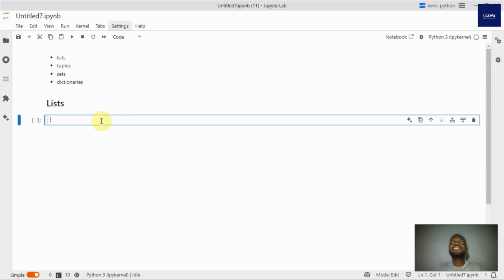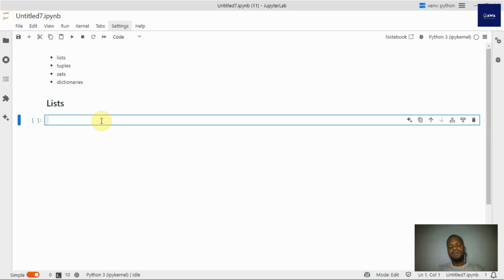So lists are a structured list of items. It's as simple as that. Now, should I keep using the word structured? Because you're going to find we are definitely going to encounter other structures that are more structured than lists. Okay, so at this point I'm no longer going to use the word structured because I need you to understand that they are just a bit more advanced than what we had with floats, integers, strings from our past video.